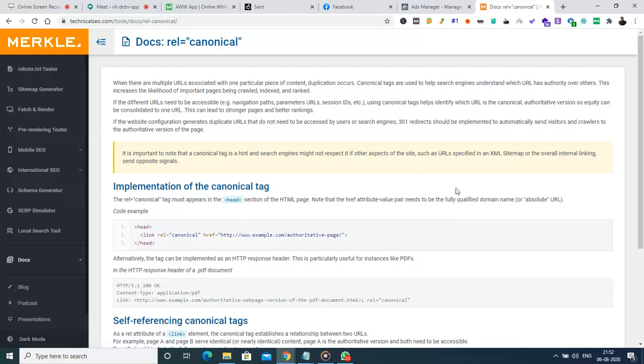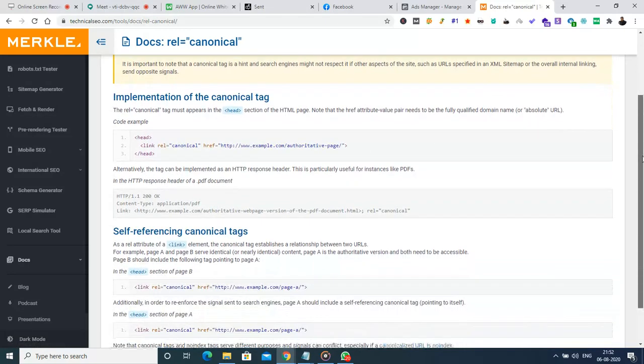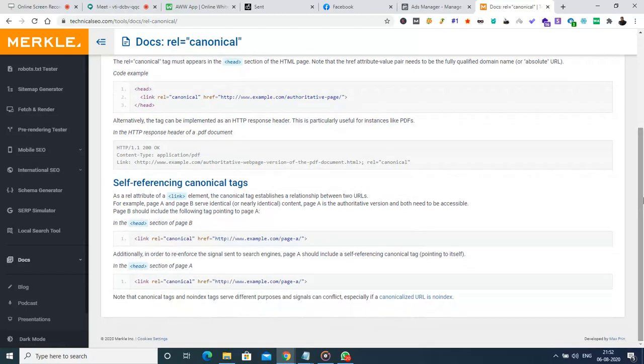Okay, so here we have one thing: we can implement the canonical tag for the website, whichever page we would like to show. Suppose, for an example, there are 10 pages, and in each and every page we can specify a canonical tag referring to the page which should be given the ranking, that is page A. So we can provide this in the header section of page A and the header section of page B.